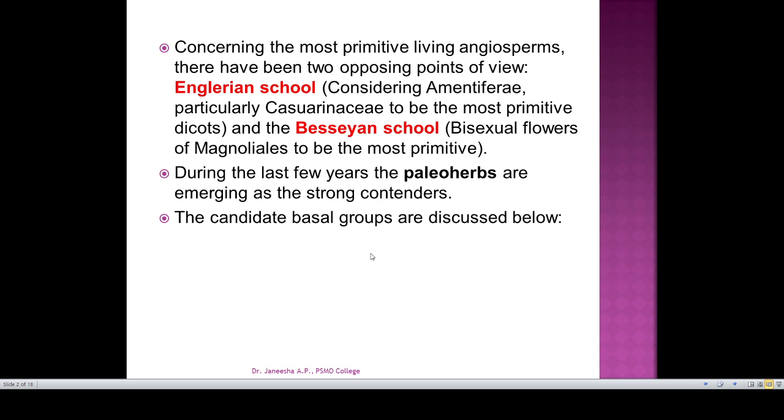So there are two concepts regarding the primitive flower. In the Englerian school, Casuarinaceae is considered the primitive one, whereas in the Besseyan school, the bisexual flowers of Magnoliaceae are the primitive one. And during the last few years, the paleoherbs are emerging as strong contenders, and the candidates belong to the basal groups. So there are some basal groups among angiosperms, which are discussed below.